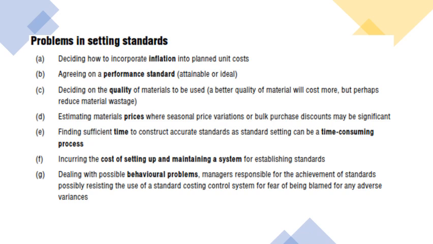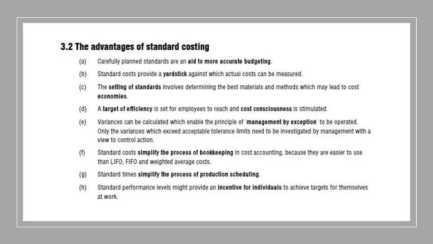So dealing with the possible behavior problems, managers responsible for achievement of standards possibly resisting the use of a standard costing control system for fear of being blamed for any adverse variances. So these are basically the issues that could happen when we make standards.